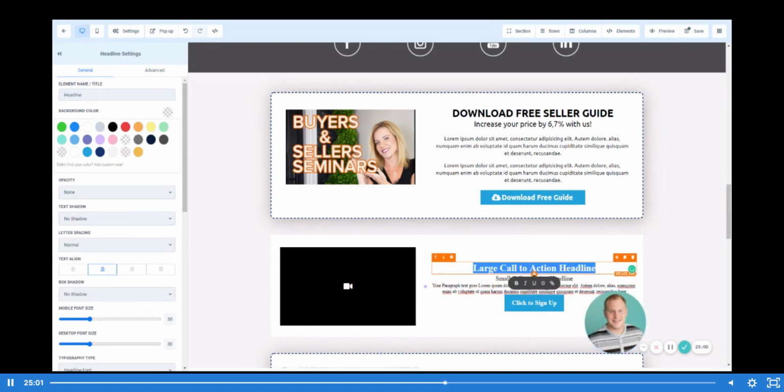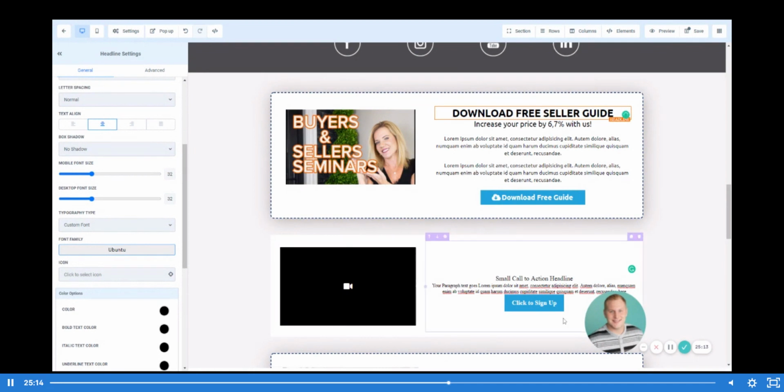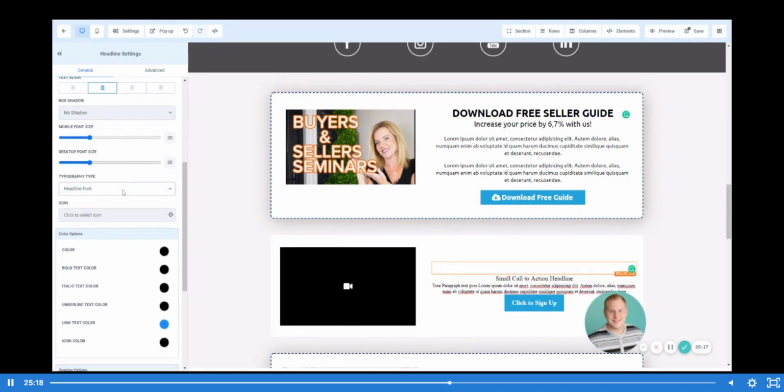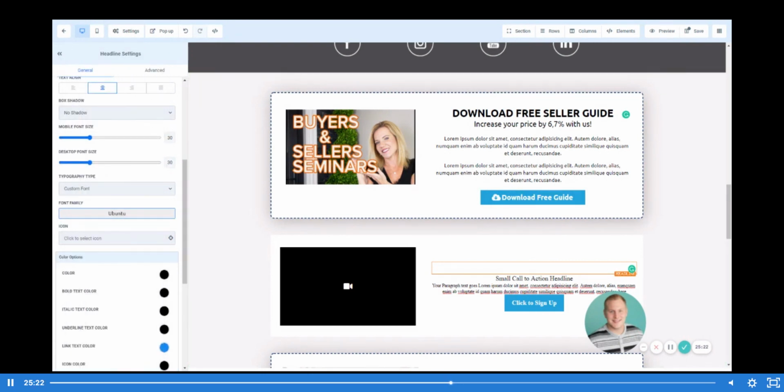Now let's say we want to make an exact duplicate. Out of the gate, we need to make sure that we're utilizing that same font. So again, we're going to go to custom font here, and let's plug this in.